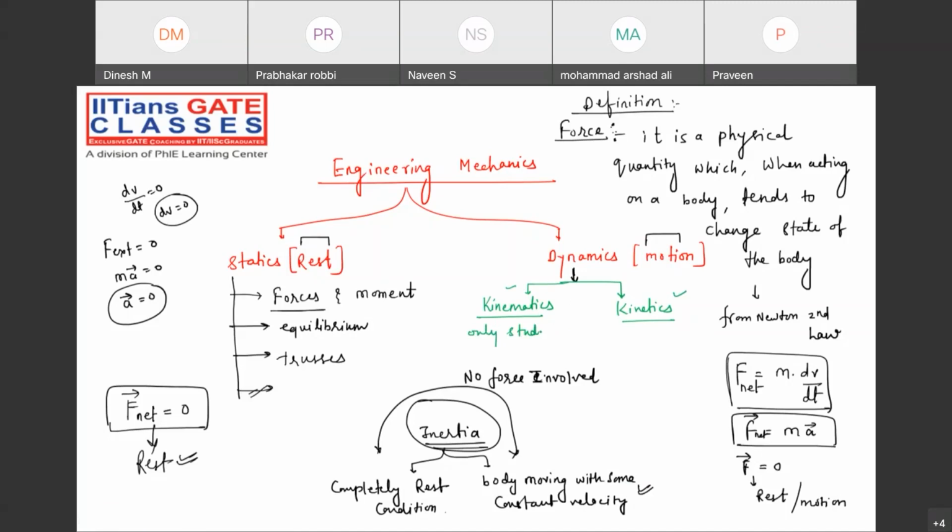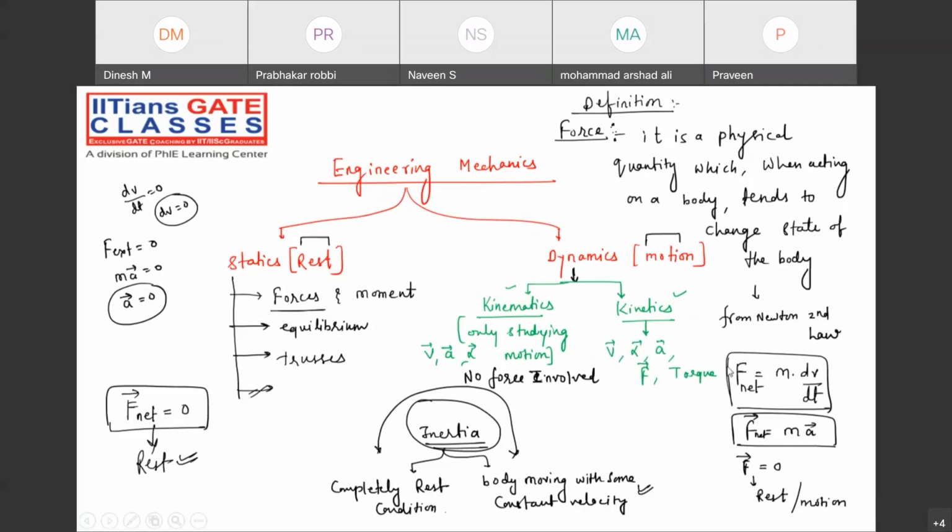Only studying the motion. That's it. We are only studying the motion, that is velocity, acceleration, and what? Alpha, angular acceleration. Velocity, acceleration, and alpha. That's it. What about the kinetics? Here, along with velocity, alpha, and acceleration, we are going to study what? Forces as well as torque.